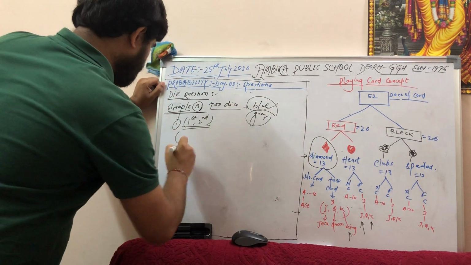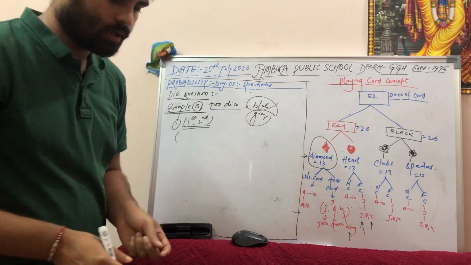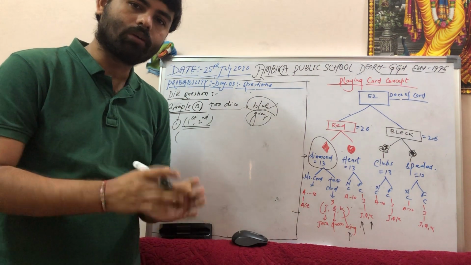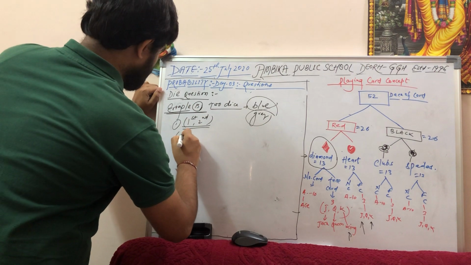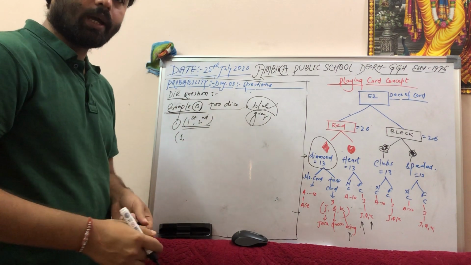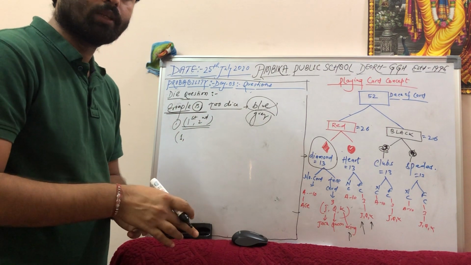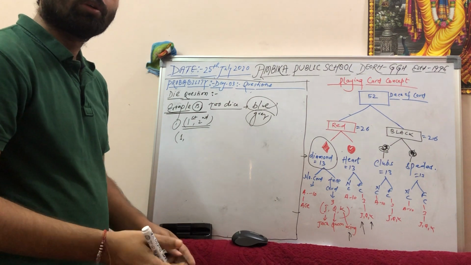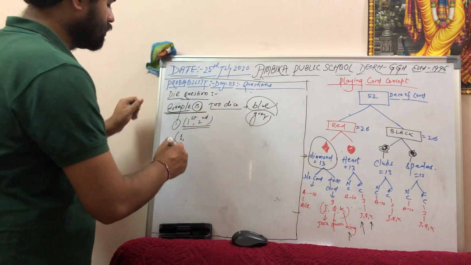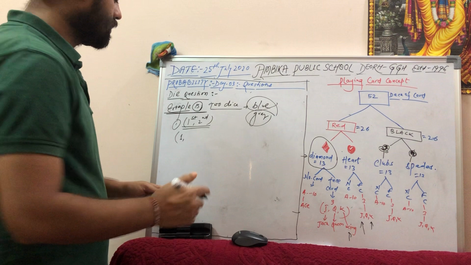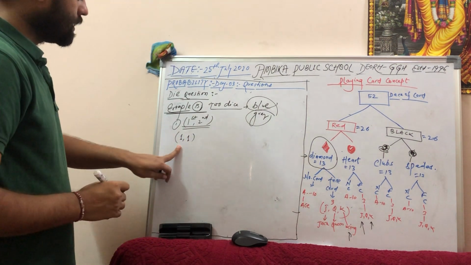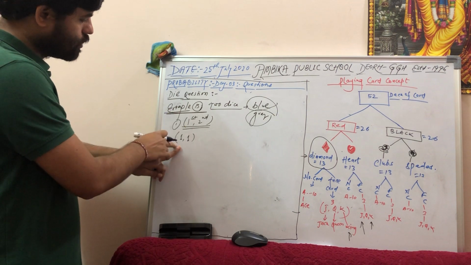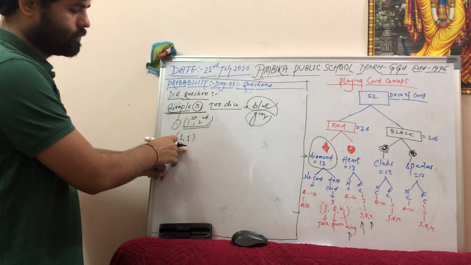So what I will do, I will say that, okay, see, on the first dice I am keeping a constant. Let us say I got 1 on the first dice, and 1 on both the dice, okay, 1 comma 1. So first thing is, on the first dice also I got 1, on the second dice also I got 1.